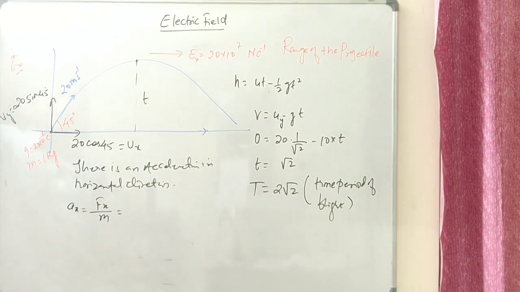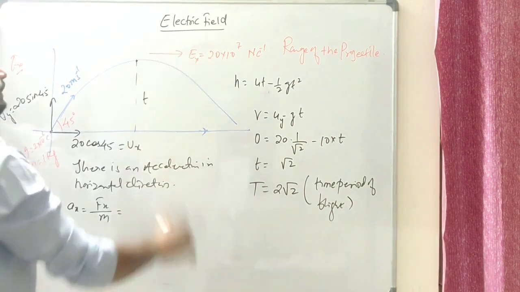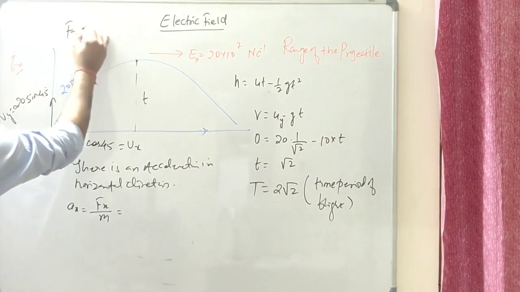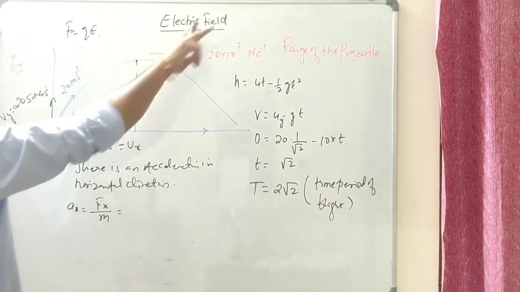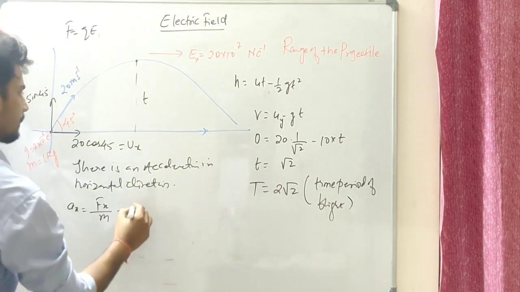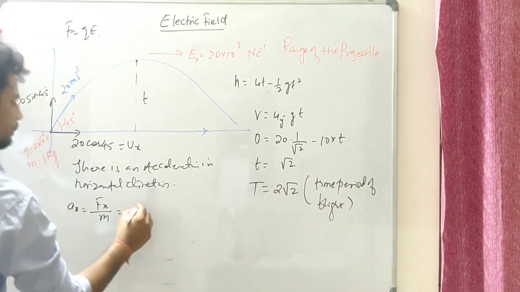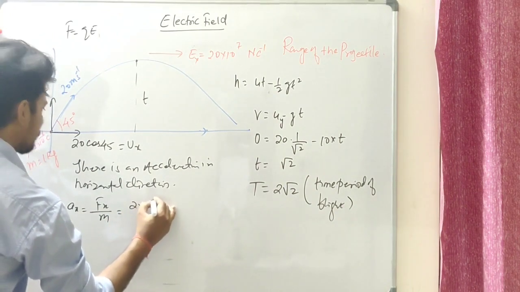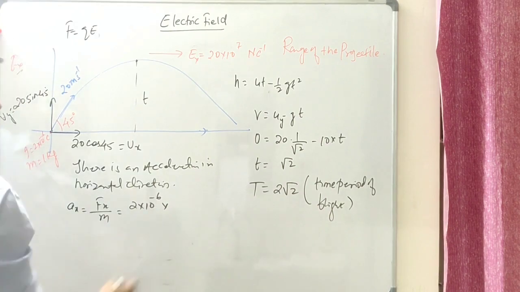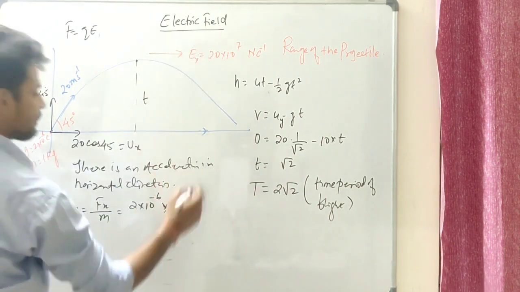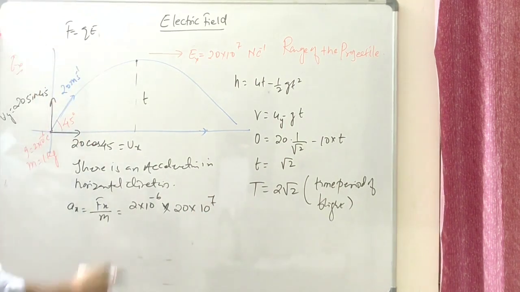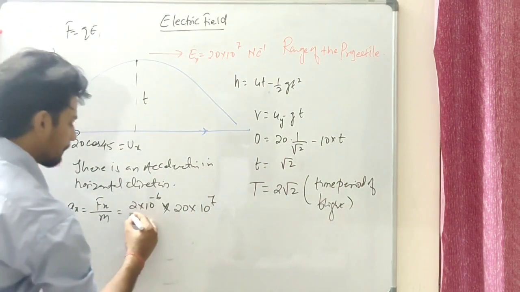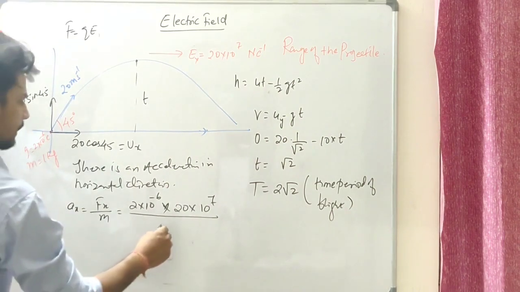What is fx? Since this is a charged particle with a certain amount of charge, there is an electric field existing over there. We know that F equals to Q times of E, right? Then the force acting in this horizontal direction should be how much? Q, that is how much? 2 times 10 to the power of, let's say, minus 6 coulomb, times E. E is how much? 20 times of 10 to the power of 7. That is the force in the horizontal direction over the mass. Let's say the mass is 1 kg. Let's keep it 1.